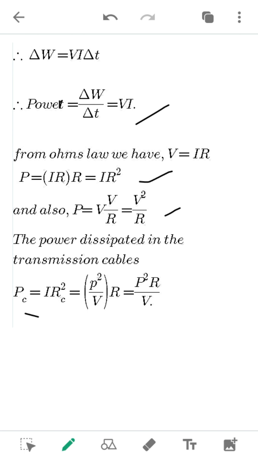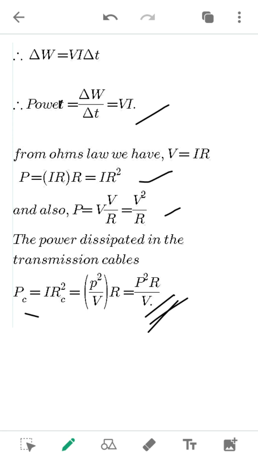Next, the power dissipated in the transmission cables, PC, is equal to I squared RC, equal to P squared R by V squared. In domestic use we cannot have so much power. Hence there will be transformers connected. You have seen transformers in your areas. So what is the use of these transformers? They reduce the power dissipated. If a high power is generated in the cables, they will step down the power.